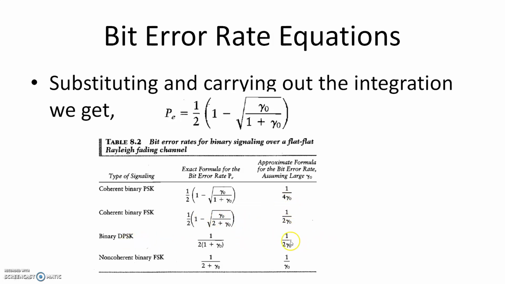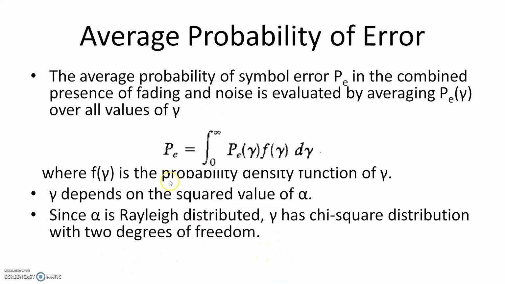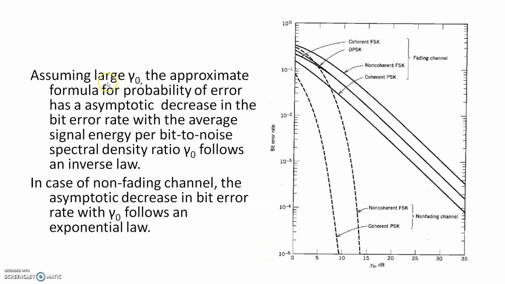For binary DPSK, it is 1 by 2 gamma 0. And for non-coherent binary FSK, it is 1 by gamma 0. So what we are saying is, assuming large gamma 0, the asymptotic decrease in the bit error rate with the average signal energy per bit to noise spectral density ratio gamma 0 follows an inverse law.